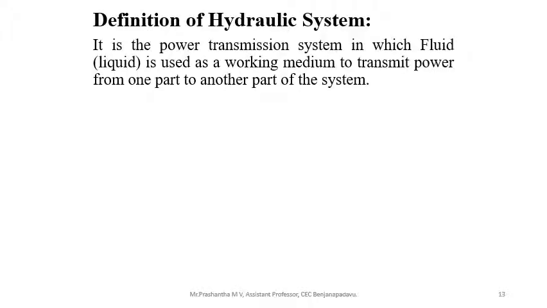Hydraulic system. Definition of hydraulic system. It is a power transmission system in which liquid is used as a working medium to transmit power from one part of the hydraulic system to another part of the hydraulic system. Here the power is generated by liquid.